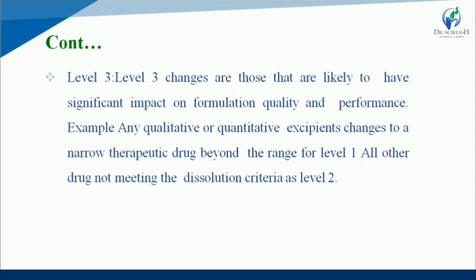Example, any qualitative or quantitative excipient changes to a narrow therapeutic drug beyond the range for level 1, and all other drugs not meeting the dissolution criteria as level 2.